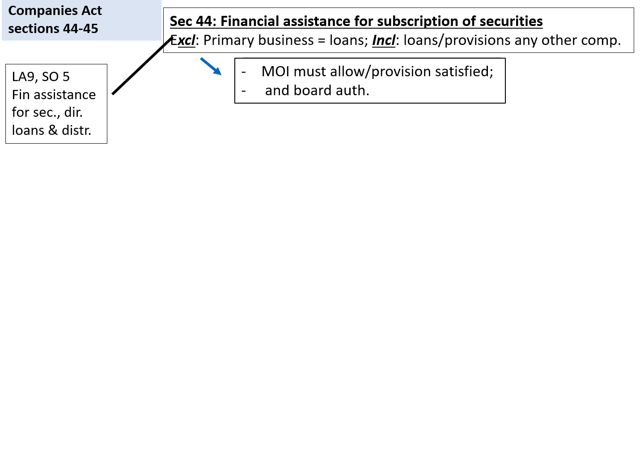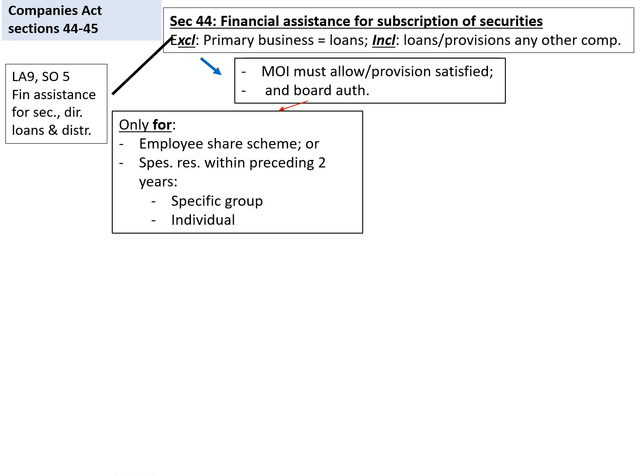The first requirement for all other companies is that the MOI of the company should allow it. And if there are any other additional provisions stated in the MOI to be satisfied in such assistance, that should also be complied with. In addition to this, the board should also authorize the financial assistance.